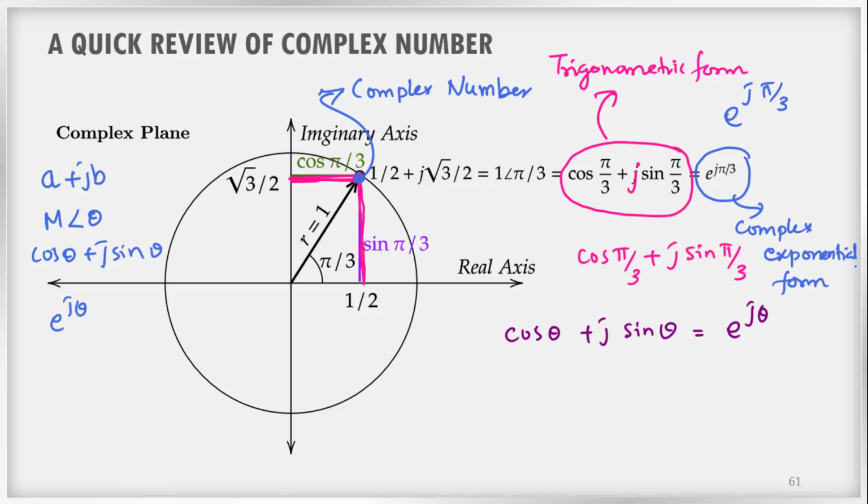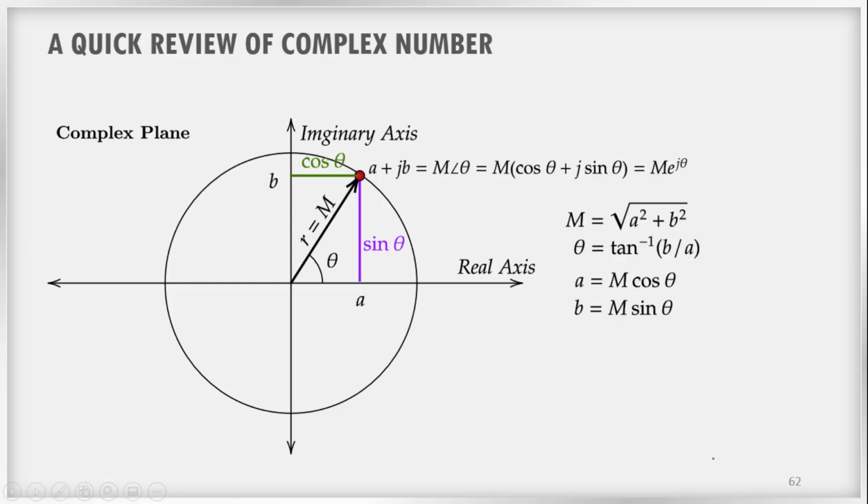One thing you have to note here is the compactness of the complex exponential representation. The other forms have a real part and an imaginary part, or a magnitude and an angle. Compared to all the other forms, this e power j theta is the most compact form of the complex number representation. So these are some basic ideas I would like to present.